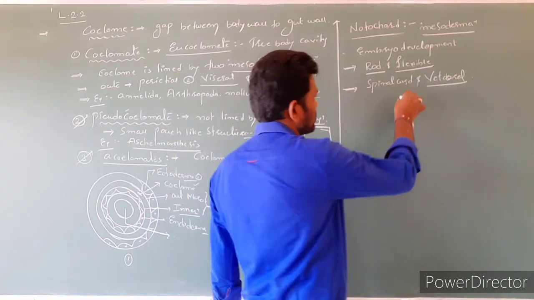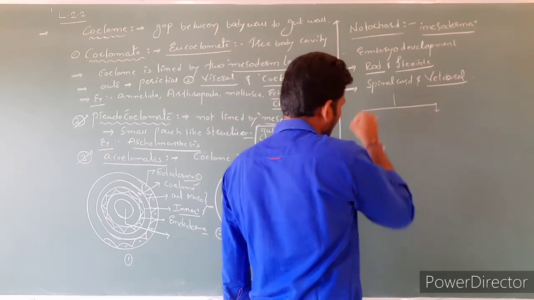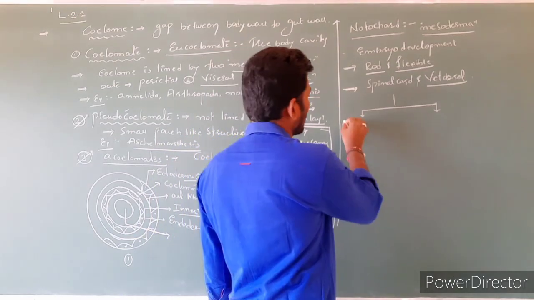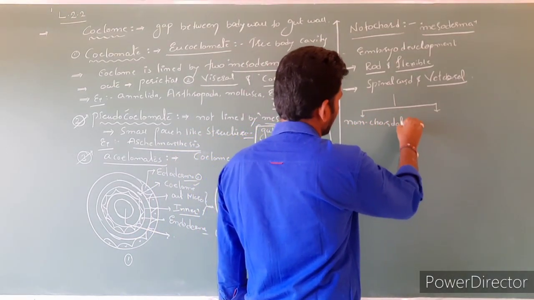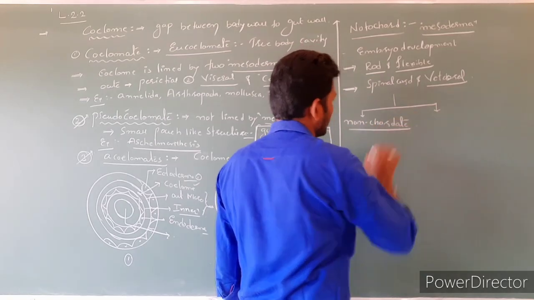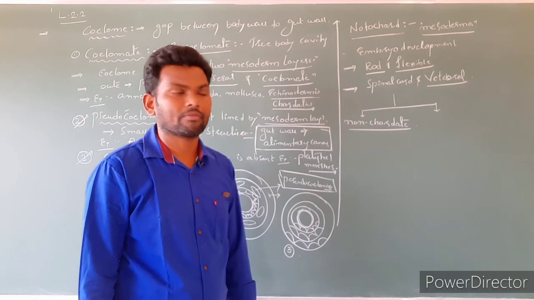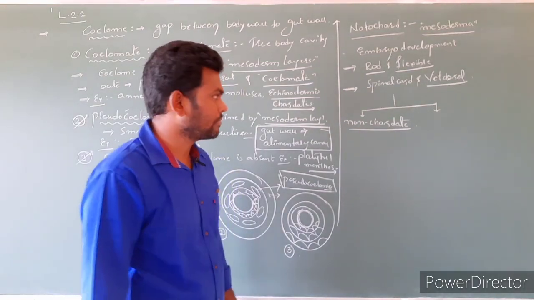Let's see, on this basis animals are broadly classified into two categories. First one is non-chordates. It means the spinal cord or vertebrae is absent, or the notochord is absent throughout the life cycle of the living organism.